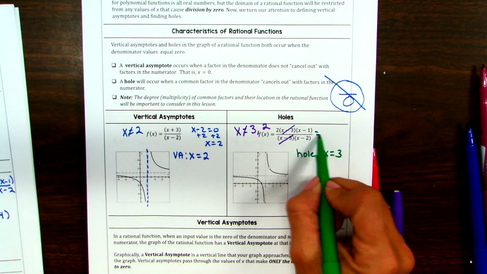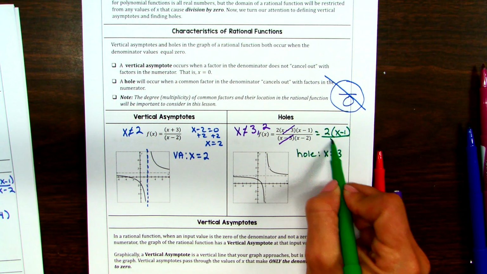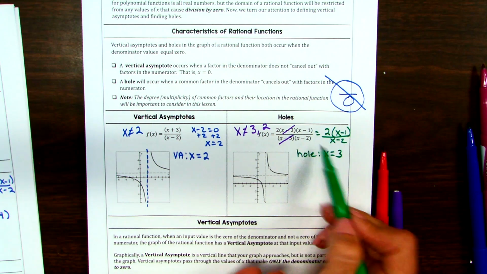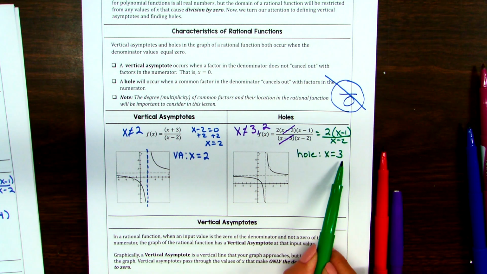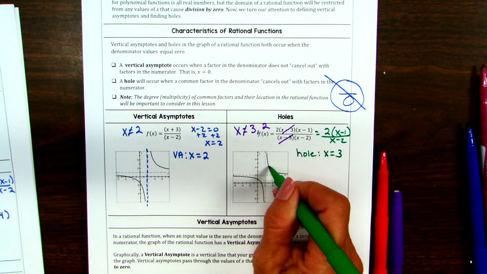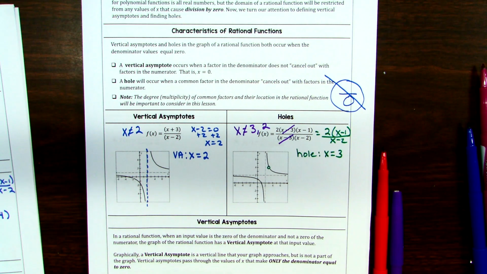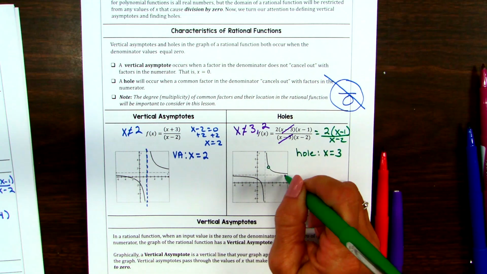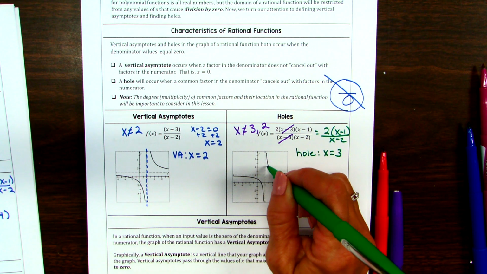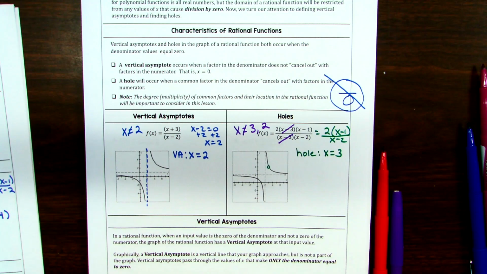Now, if I simplify this, that's 2x minus 1 over x minus 2. After I cancel that out, that's the simplified version of this rational function. So sometimes the question will say, what is the x value of the hole? It's at 3. But a hole, and you can see it right here, is an actual ordered pair. It's a literal open circle on your graph. It's called a point of discontinuity because this is continuous. I don't have to pick my pen up to keep drawing this. Here, I would have to pick up my pen and then jump over the hole and keep going. Discontinuous, the opposite of continuous, a point of discontinuity.